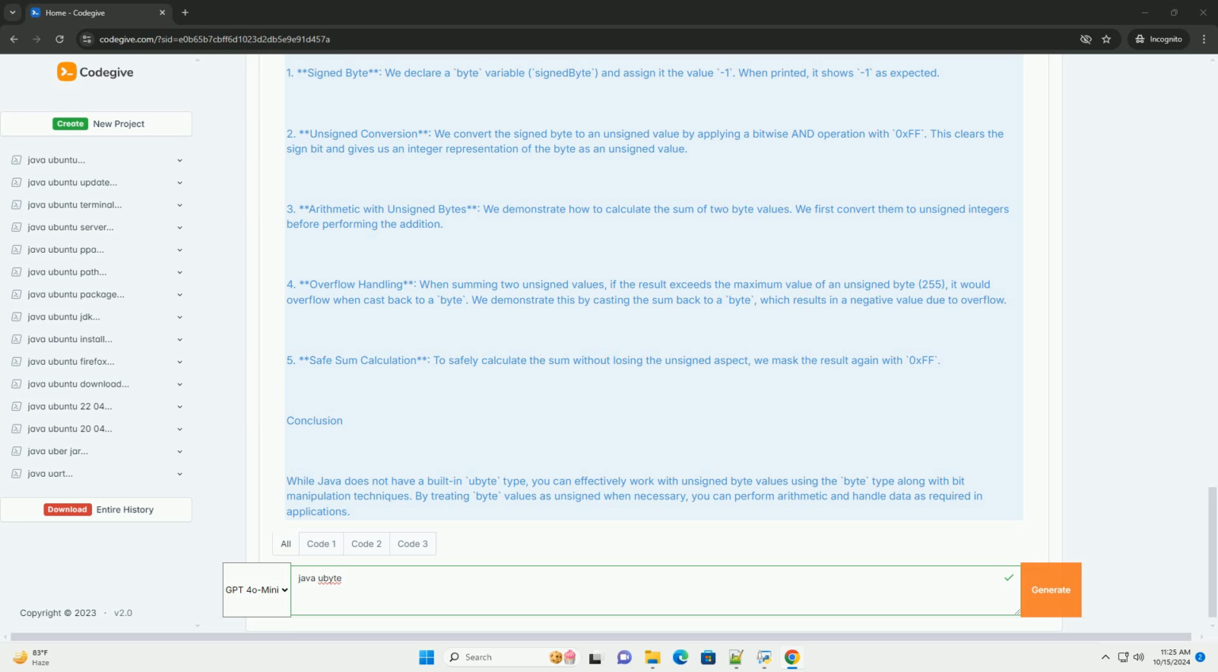Conclusion. While Java does not have a built-in ubyte type, you can effectively work with unsigned byte values using the byte type along with bit manipulation techniques. By treating byte values as unsigned when necessary, you can perform arithmetic and handle data as required in applications.